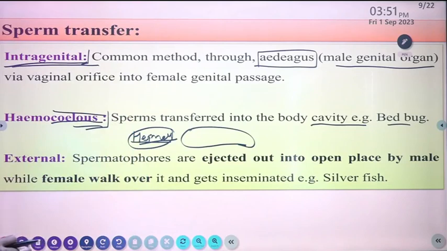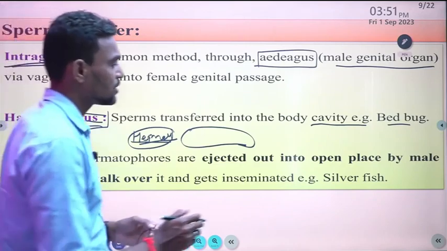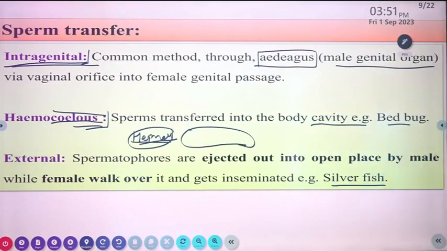In the case of external transfer, the spermatophores are ejected out into an open place by the male, while the female walks on it and gets inseminated. An example is the silverfish.